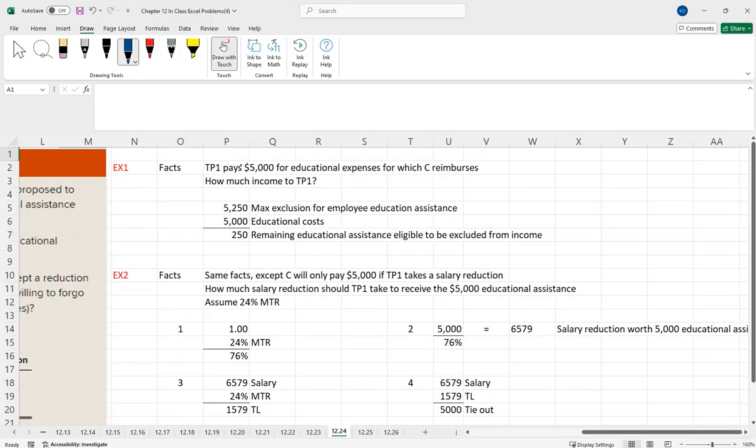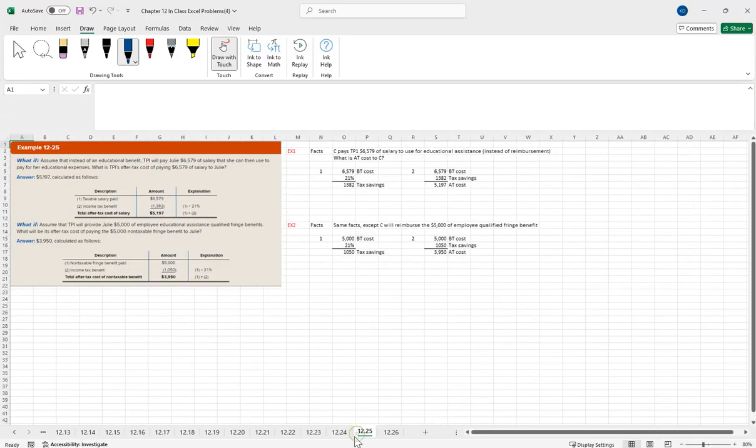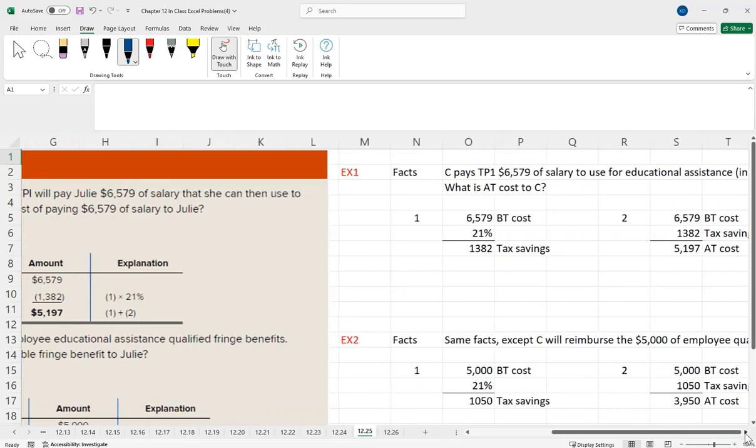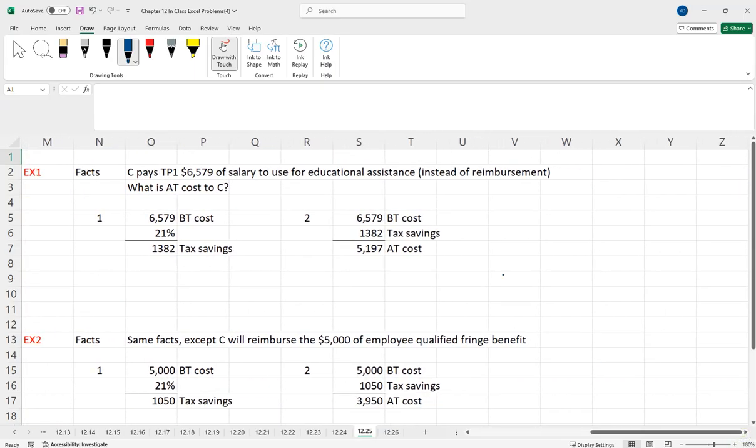We look at this guy. Our employer says, hey, we will pay $5,000 for your MBA this year. The max is $5,250. All of that we don't have to claim as income, and we have a little leftover that we could still use for additional tuition. Say that we know that our employer wants to pay for our MBA, and they're trying to give us, in this case, $5,000 for the MBA for the year.